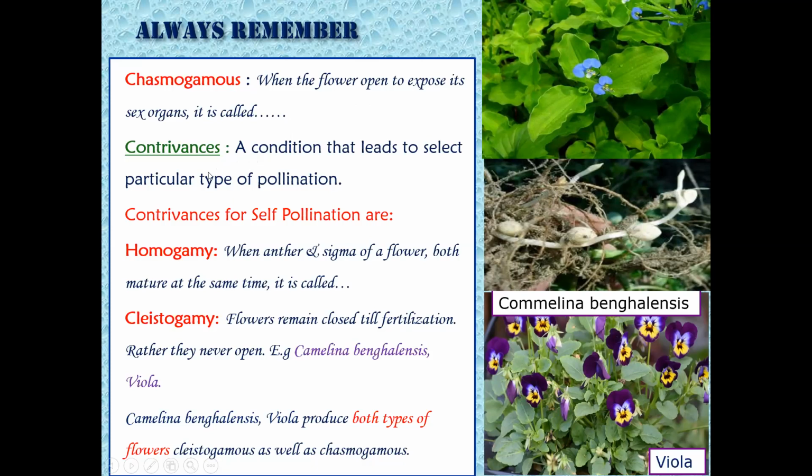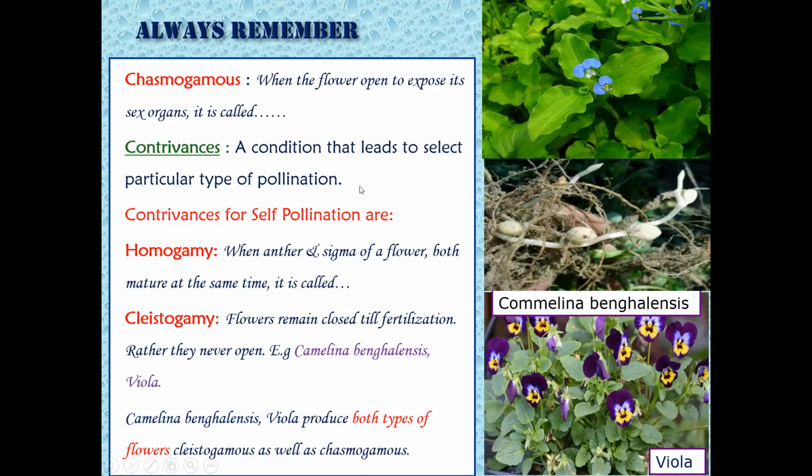Now next is contrivance. What is contrivance? It is a condition that leads to selecting a particular type of pollination. Sometimes a plant willingly wants to select a particular type of pollination, either self-pollination or cross-pollination. When it selects self-pollination, automatically the plant does not select cross-pollination. So according to the will of the plant, the pollination is selected, but for selecting that particular type of pollination, the plant has to develop certain structural modifications in the flower.